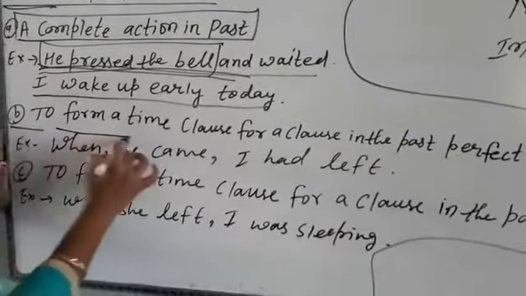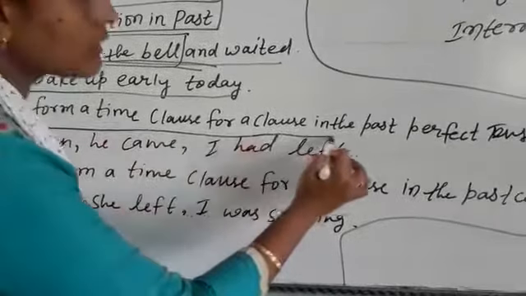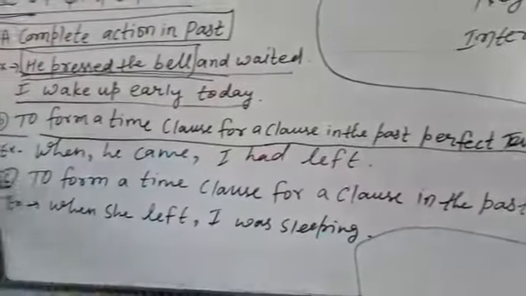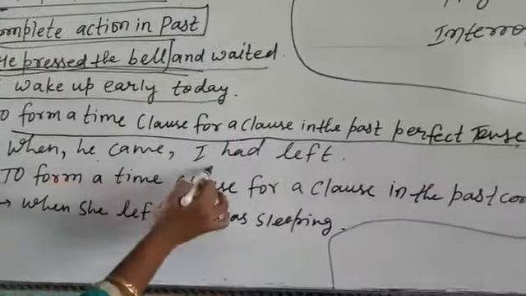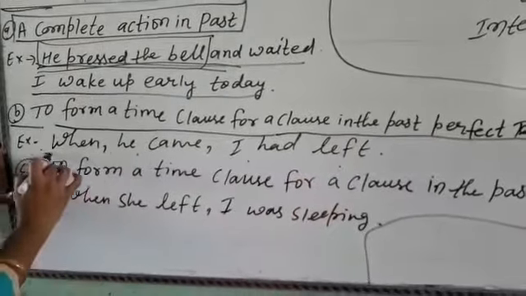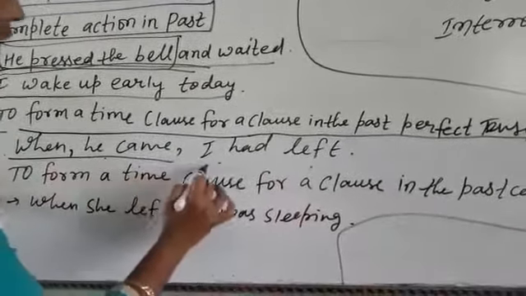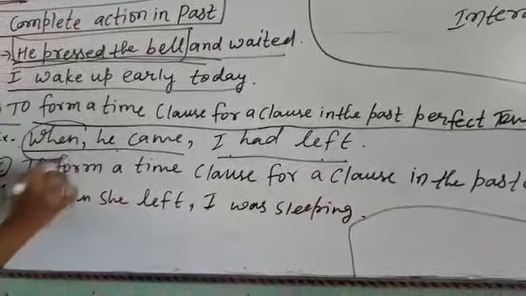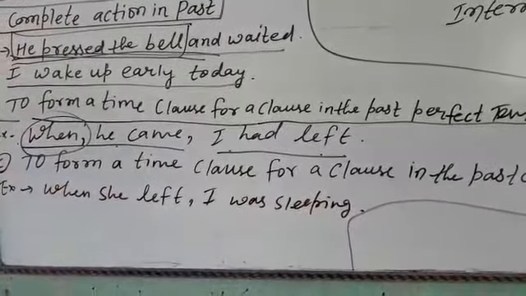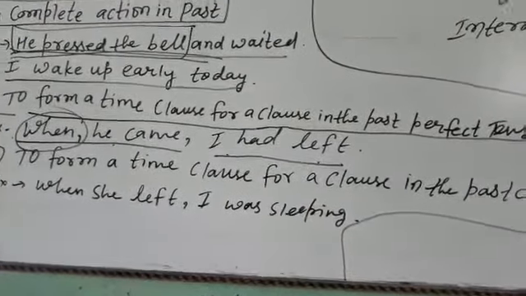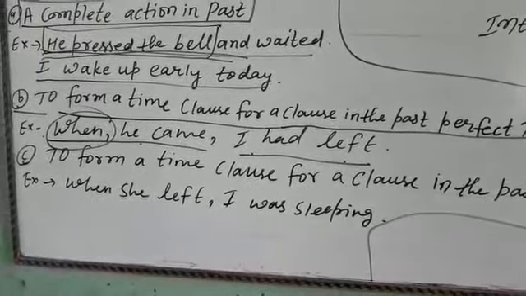Second is to form a time clause for a clause in the past perfect tense. When he came, I had left. Here, when he came is a time clause, so this is the form of the clause with the past perfect tense.